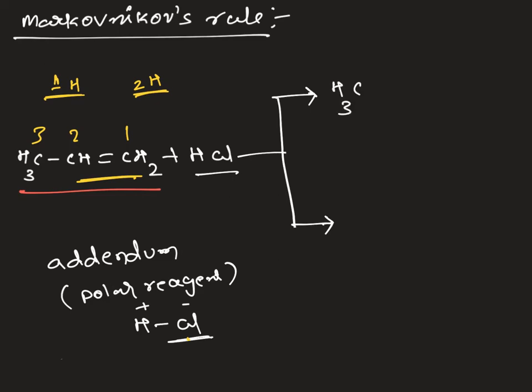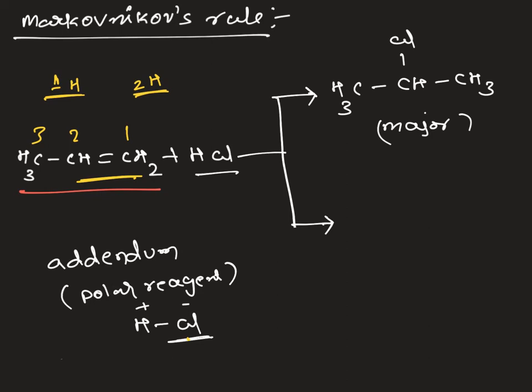So if I add the negative part to the second carbon, then hydrogen will attack the first carbon. This will come as the major product and it is nothing but 2-chloropropane.